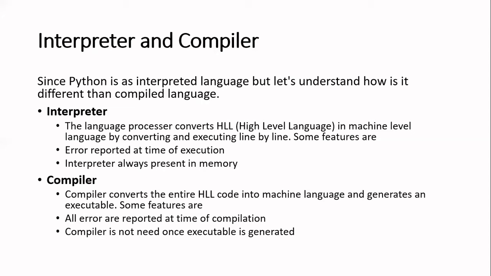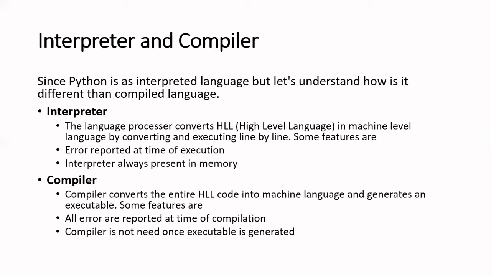Now, which is better, the interpreter or the compiler? In the case of a compiler, you don't need it to be present in the memory every time. This is a pro of a compiler: once the compilation is done and the 10 lines of code are converted into machine language, you don't need the compiler, so it will not occupy any space in memory.